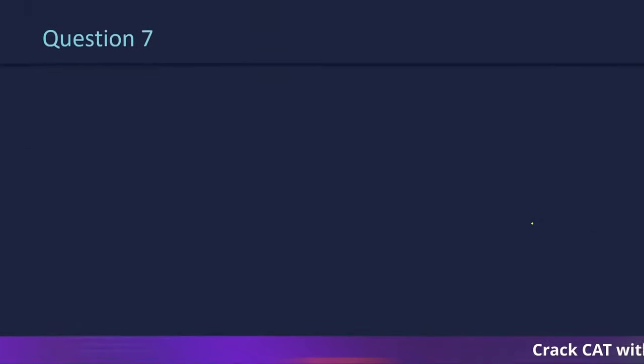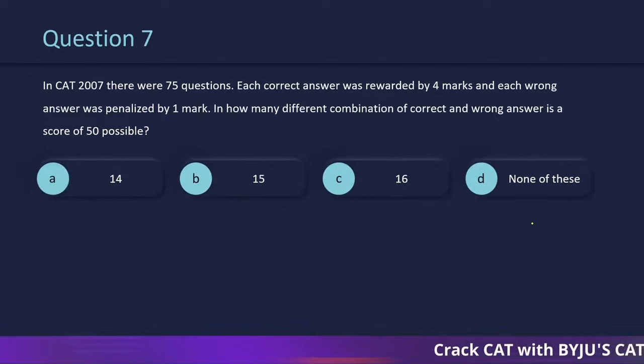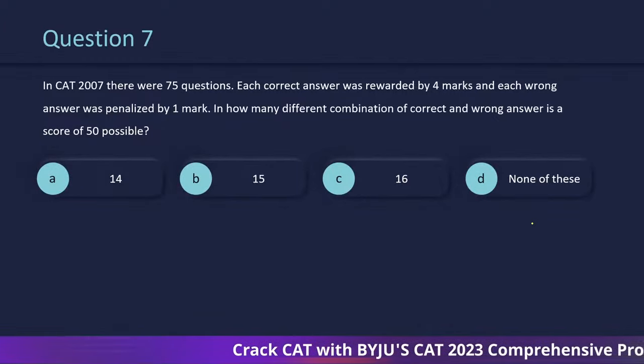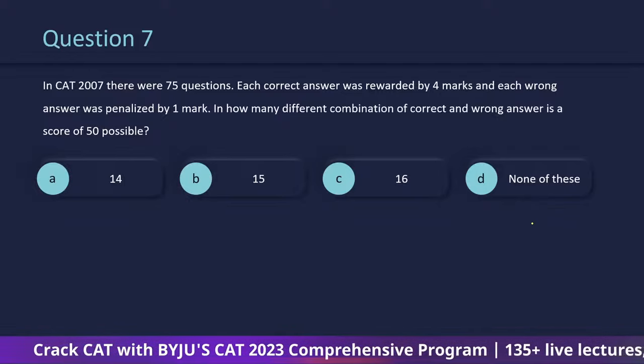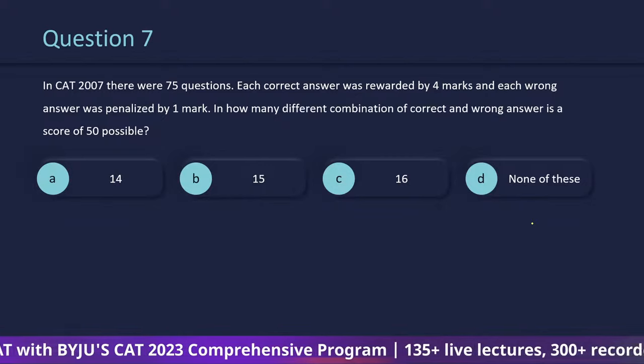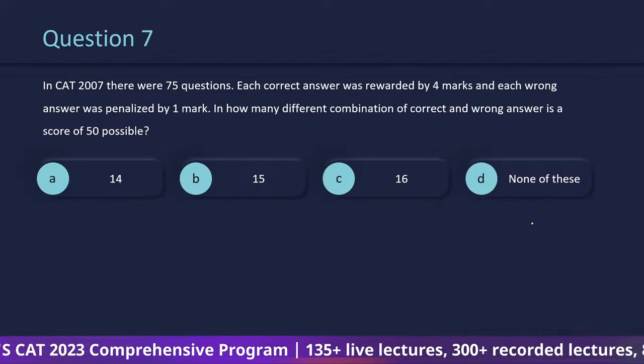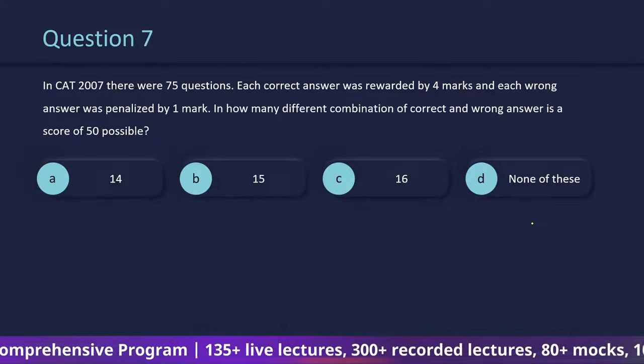ठीक है, चलो next. In CAT there were 75 questions. Each correct answer was rewarded 4 marks and each wrong answer was penalized 1 mark. In how many different combinations of correct and wrong answers is a score of 50 possible?